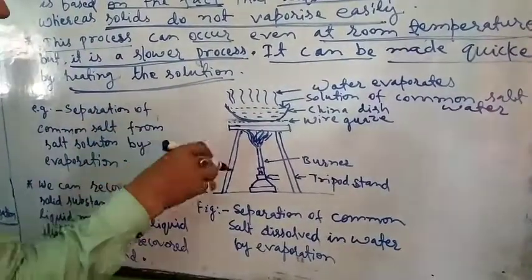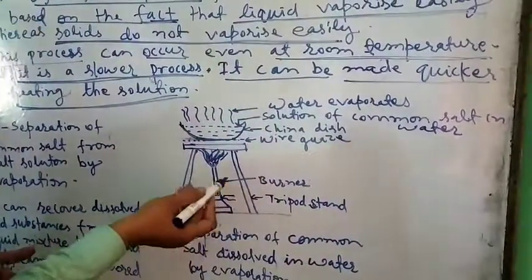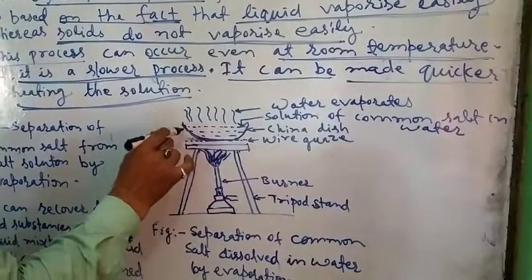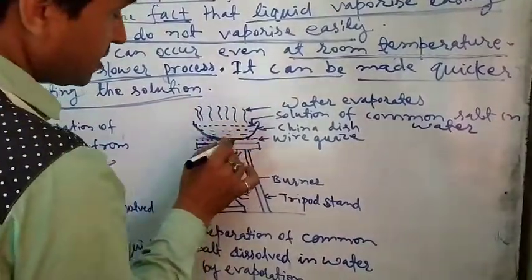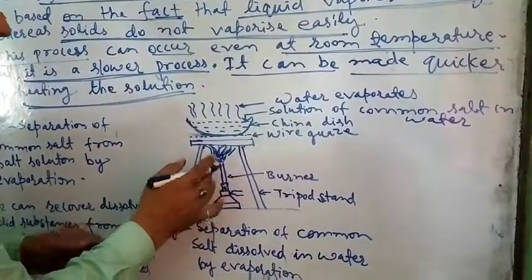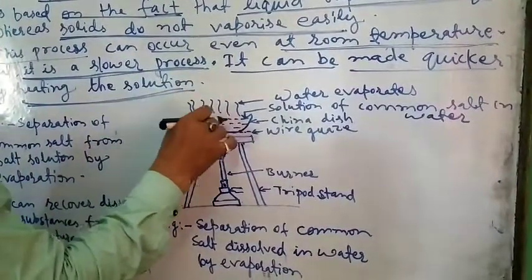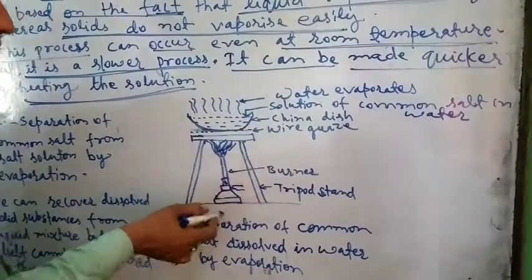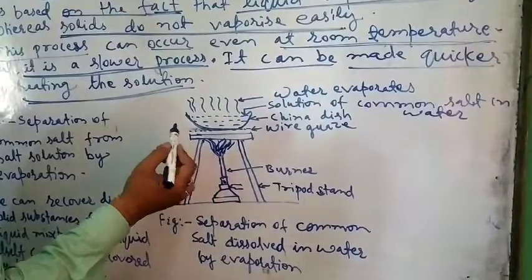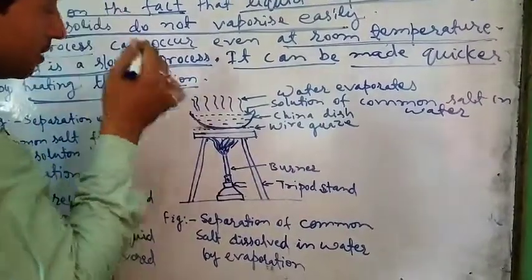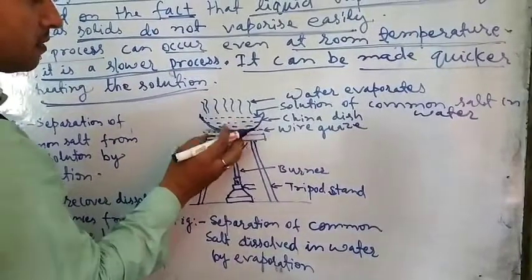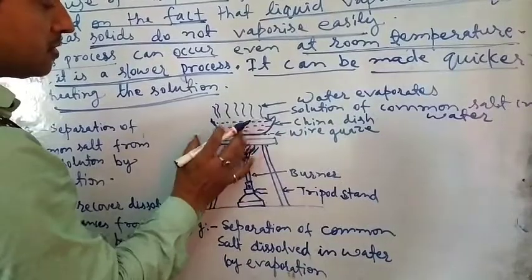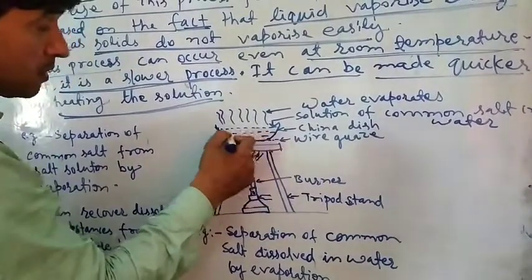For example, separation of salt from water or salt solution. We take a tripod stand, a burner, wire gauze, and a china dish, and fill the china dish with salt solution. When we heat using a Bunsen burner, the heat is absorbed by the wire gauze, which spreads the heat throughout the bottom of the china dish.